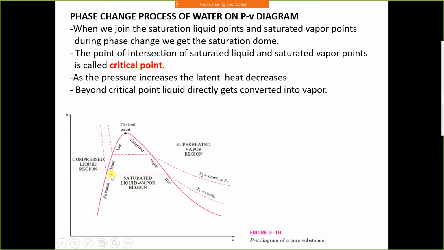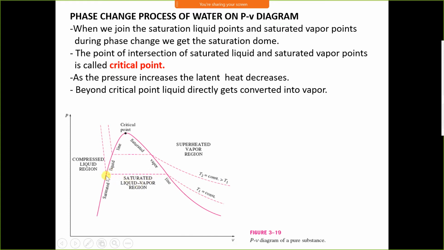For atmospheric pressure, that is 1 atmosphere, saturation temperature is 100 degrees Celsius. That is, water starts changing its phase at 100 degrees Celsius, and water will become complete vapor or saturated vapor at 100 degrees Celsius. From saturated liquid to saturated vapor, its temperature is the same, and that temperature is called the saturation temperature.